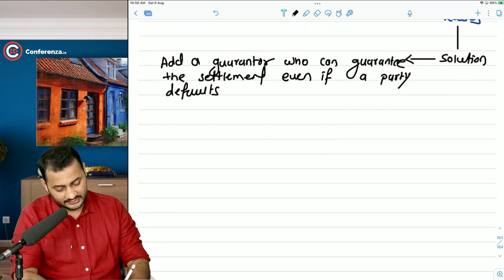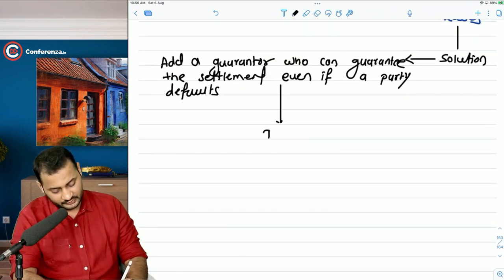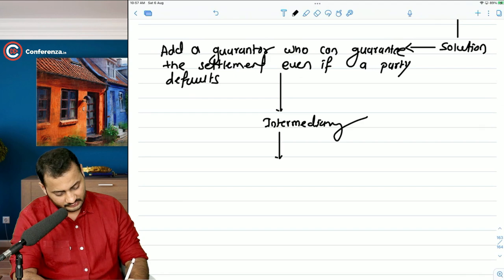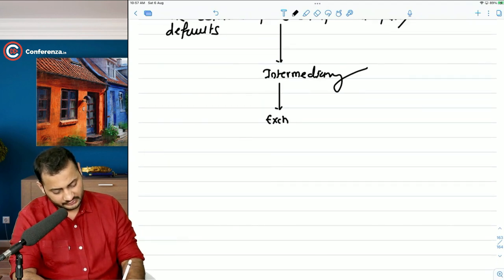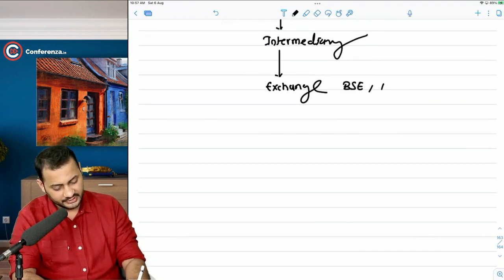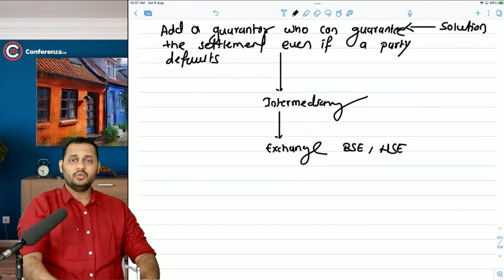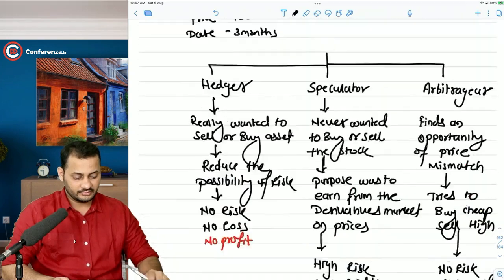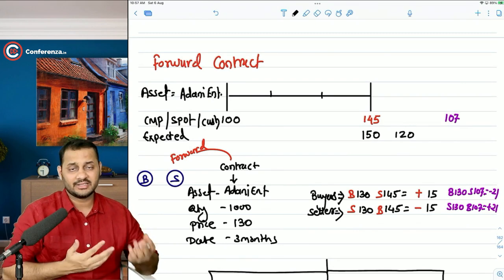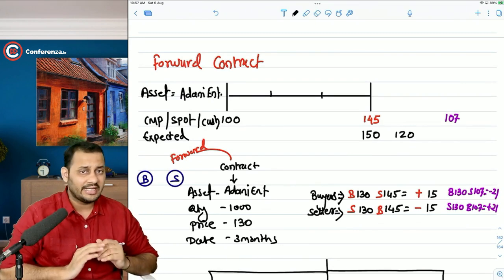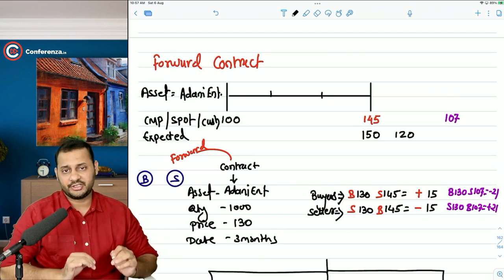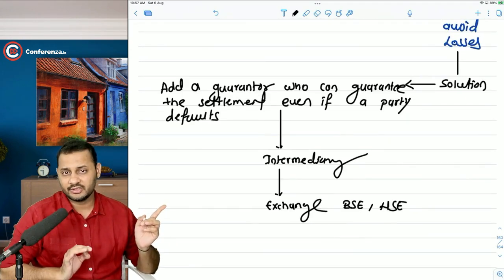This is called the intermediary, and this is nothing but the exchange. Exchange like BSE, exchange like NSE. Now, these contracts which were entered into between two parties just by sitting on either side of the table at any place in the market will now get entered into only on the stock exchange after introducing the intermediary.